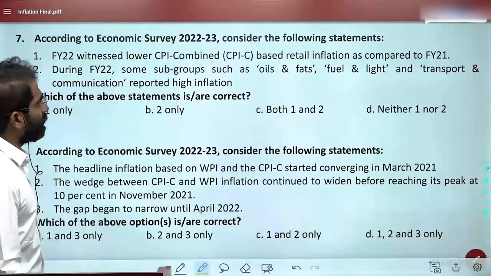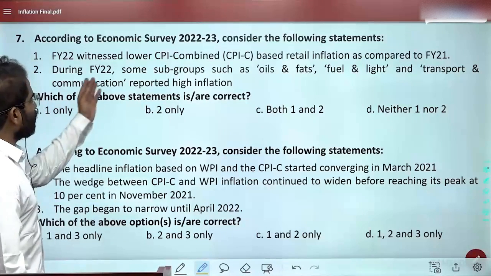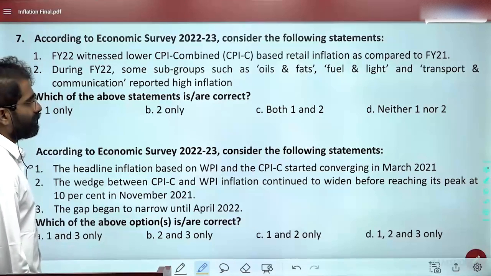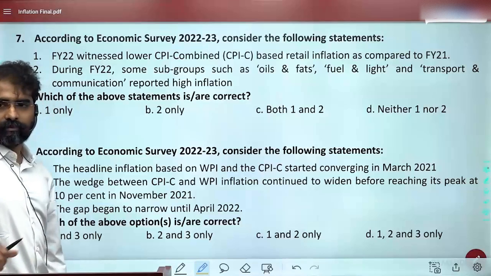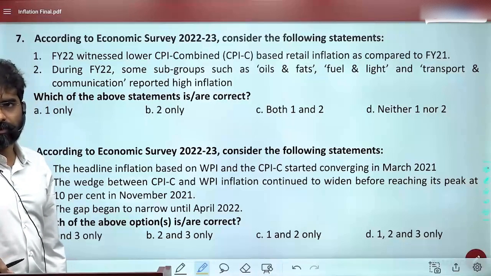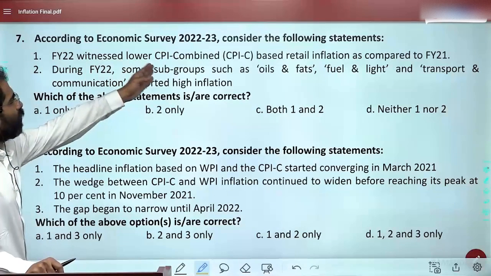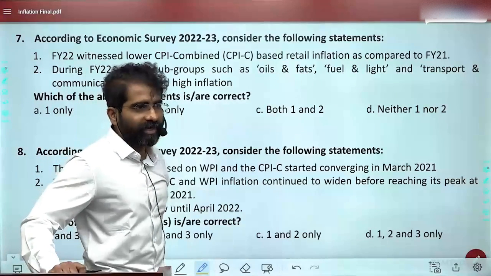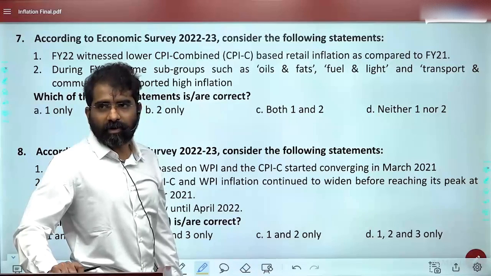Witness lower CPI combined as compared to 2021. During this year, some subgroups such as oil, fuel and transport reported high inflation. What should be the answer for this question? Second statement is okay? Yes. And first statement, witnessed the lower retail inflation as compared to 2021. Is it right or wrong?